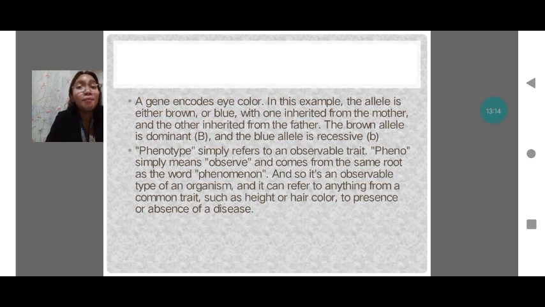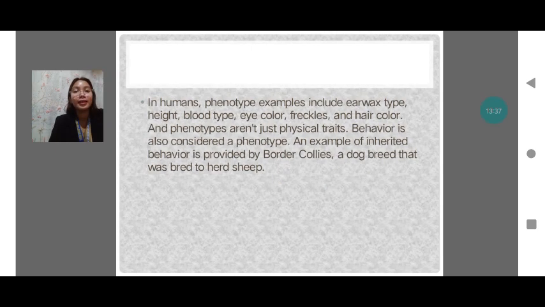Pheno means observe and comes from the same root as the word phenomenon, so it's an observable trait of an organism, and it can refer to anything from common traits such as height and hair color, to the presence or absence of a disease.